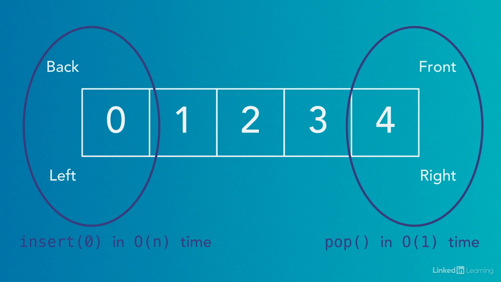It's linear time because when we insert an item into a list's 0th index, it causes all the other items to have to shift one index to the right. The larger our queue gets, the longer it will take to enqueue an item into it. We could have arbitrarily chosen to represent the queue as a list where we remove from the left side in linear time and add from the right side in constant time. We'd still wind up with one operation being O of 1 and the other operation being O of n.